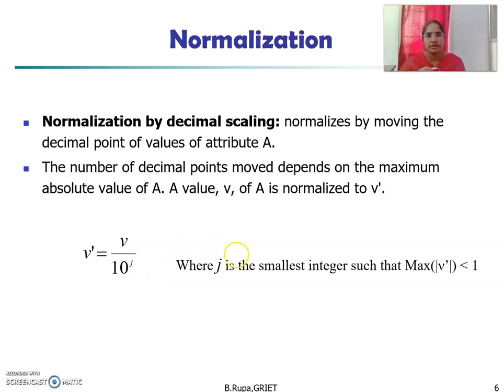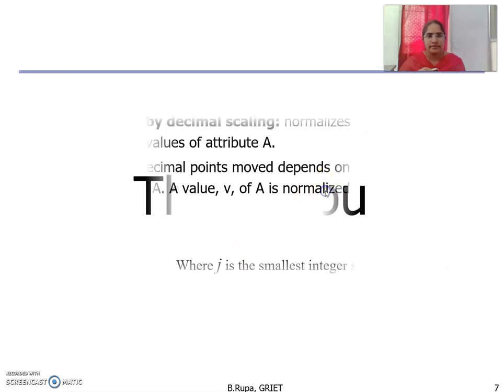Okay, this is about the normalization methods. Within this transformation, whatever method we use, we can convert the actual value into a specified range of values. That is what happens within data transformation. By using this transformation, we transform one form of data into another form. We can use the methods min-max normalization, Z-score normalization and normalization by decimal scaling. Based on the user requirement and the data points, you need to select any one of the normalization techniques. Thank you.